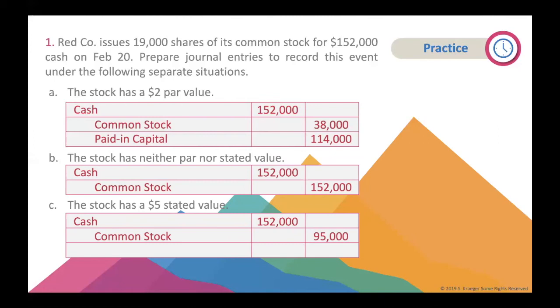You may see paid-in capital in excess of stated value on the homework. The amount is the difference between the market price and the stated value. You can subtract 95,000 from 152,000. You get $57,000.